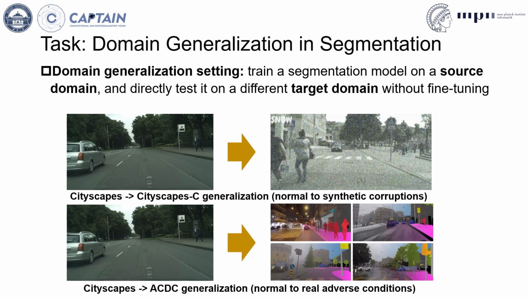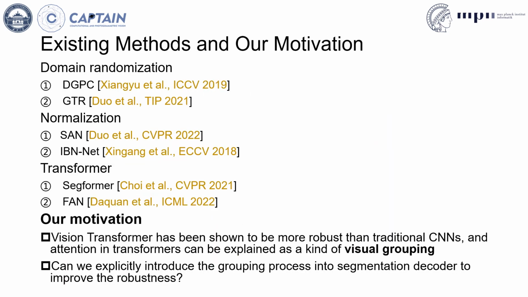The first is Cityscapes to Cityscapes-C generalization. The Cityscapes-C contains images with synthetic corruptions. The second is Cityscapes to ACDC generalization. The ACDC contains images of real-world adverse conditions. The previous works use domain randomization, normalization, and transformer to improve the robustness of segmentation models.